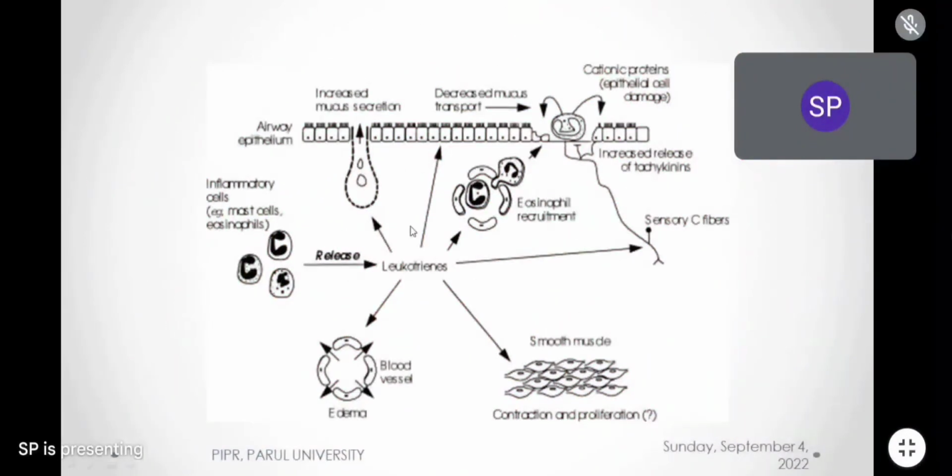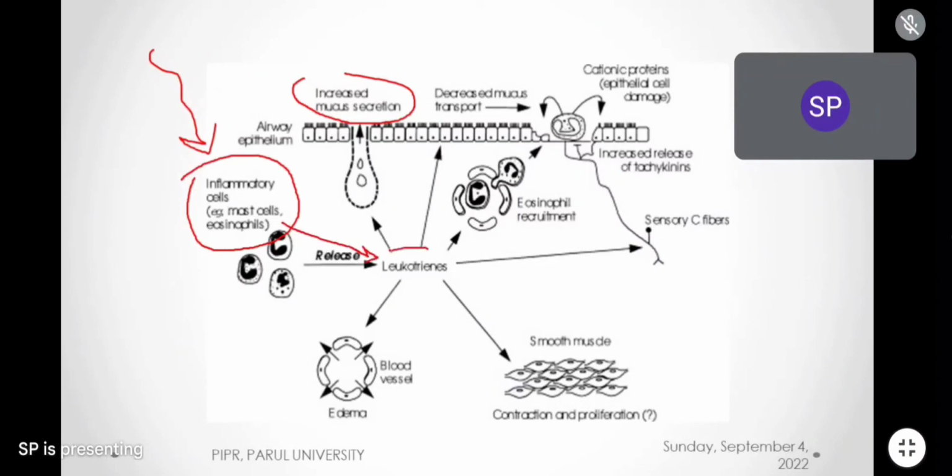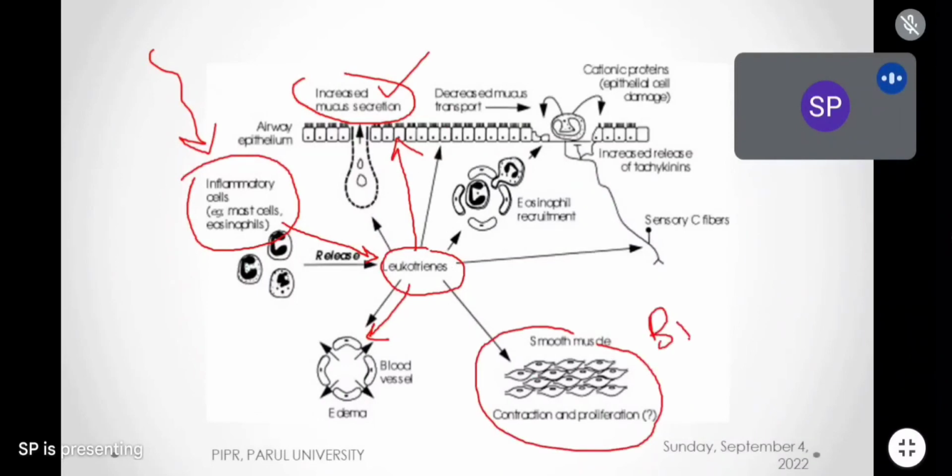See here, everyone listen carefully. Why does zafirlukast cause eosinophilia? Whenever a patient has asthma, with an asthma triggering factor, inflammatory cells, mast cells and eosinophils all increase. And what will they release? Leukotrienes, right? When leukotrienes are released, they go and fall on the blood vessels and cause vasodilation. They fall on the bronchial smooth muscles, increase secretion and cause bronchoconstriction. All smooth muscles will be constricted, especially the bronchial, and bronchoconstriction happens. Along with this, leukotrienes will recruit or bind or trap the eosinophils.